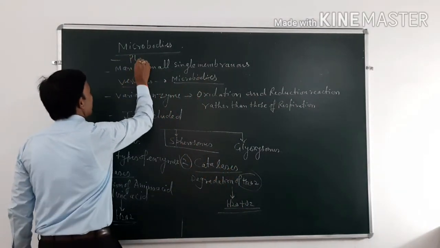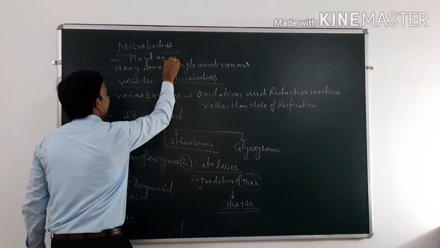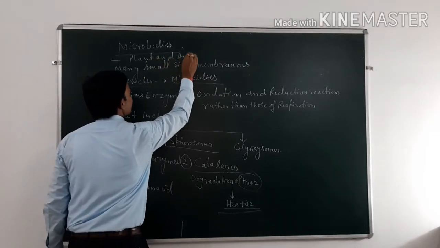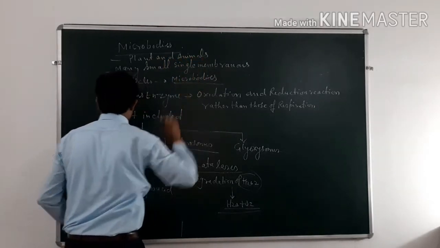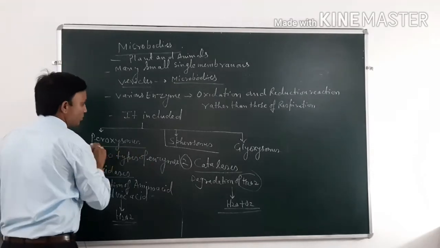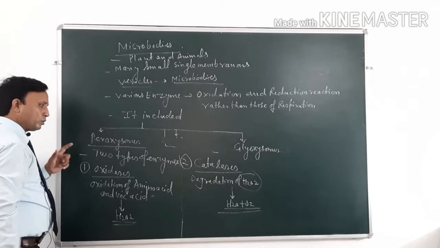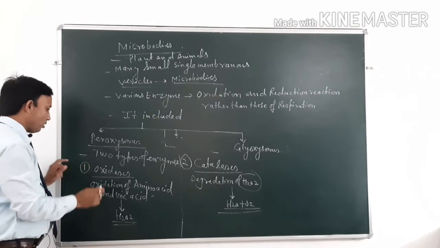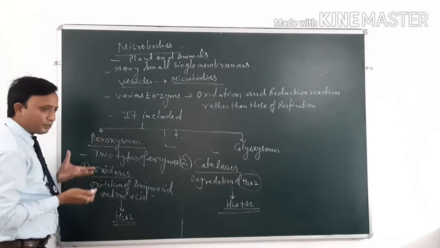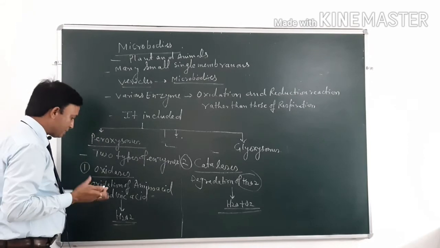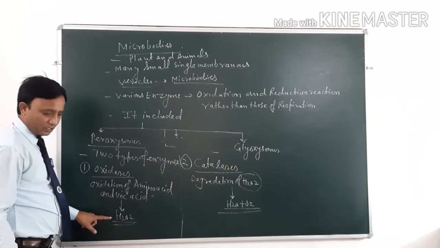Meaning you find these in both, plants and animals. So you saw that the peroxisomes contain two different types of enzyme. First is the oxidases. What is the role of the oxidases? Oxidation of amino acid and uric acid into hydrogen peroxide.